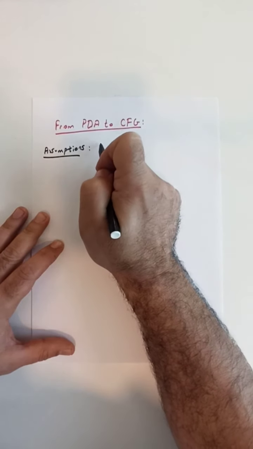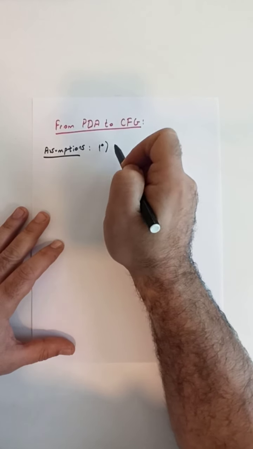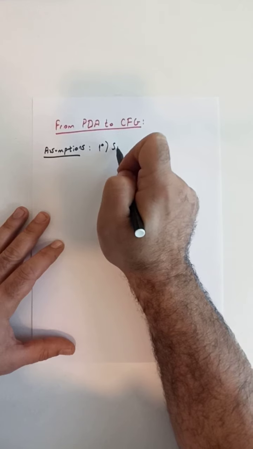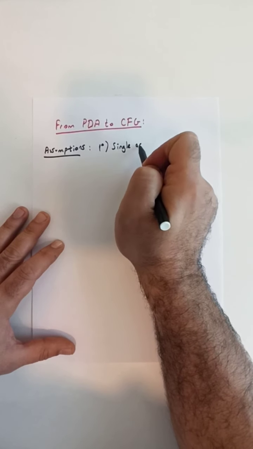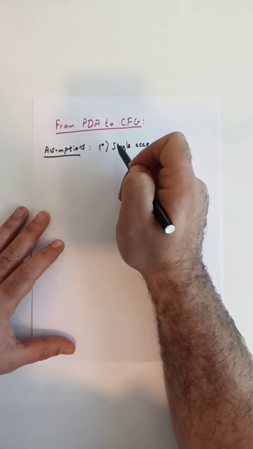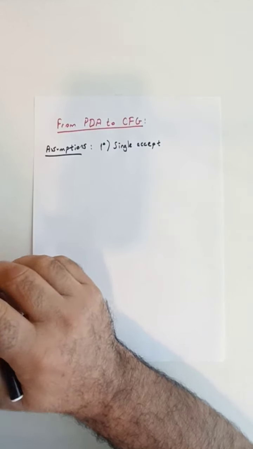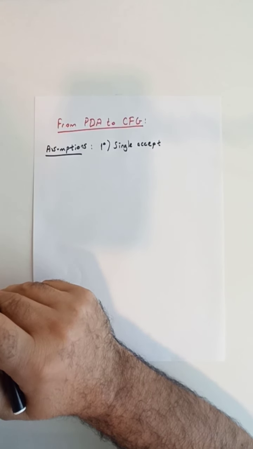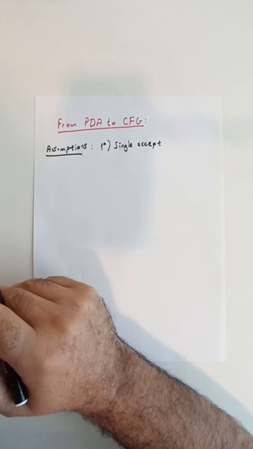One is that let's assume that our PDA has a single accept state. For each of the assumptions that we list here, we will need to show that we don't lose anything from the generality of our conversion algorithm.